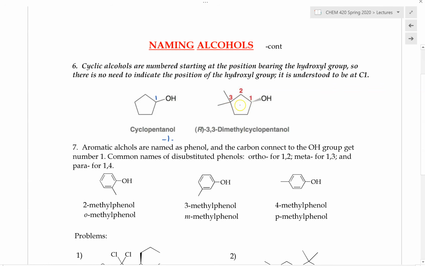And when this cyclohexane right here has a substituent group on it, again, make sure that this carbon, this alpha carbon right here, always gets number 1, despite the substituent. Because some students might think that, oh, maybe we should number this as carbon number 1 because we have more substituents that have the carbon number 1. But again, that is secondary. That is not as important as making sure the alpha carbon gets number 1, or basically the lowest number possible. So this carbon right here should get number 1. And in this case right here will then be R-3,3-dimethylcyclopentanol. Or we can also put the 1-ol in here, cyclopentane-1-ol in between.